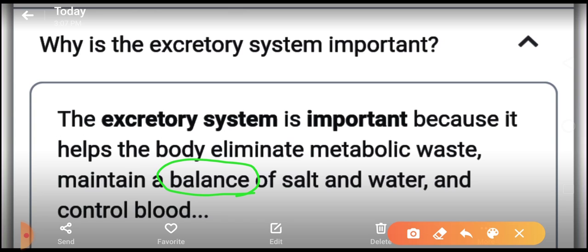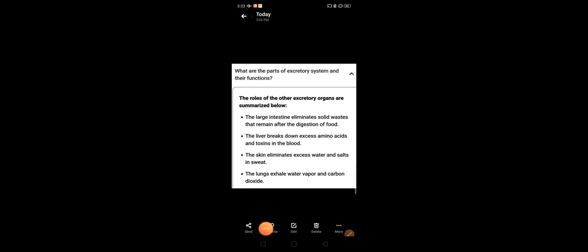This balance is maintained by our excretory system. So this is why we can say that excretion is important, or the excretory system, which is composed of different organs. Those organs will do their work, but why is it necessary? Because it will keep a balance. Okay, let's move further.